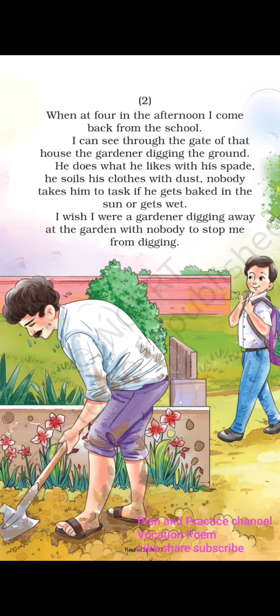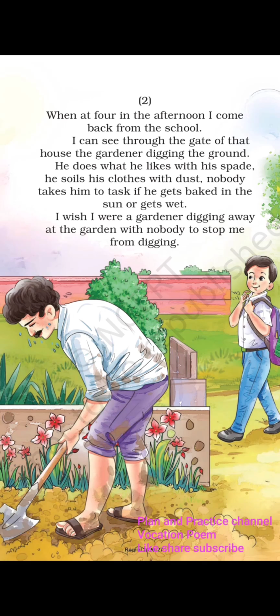So we know the gardener takes care of the garden. He digs the soil, waters the plants, plucks the flowers, cuts the unwanted plants and shrubs. So the gardener makes the garden clean. Now the boy observes the gardener when he comes home.